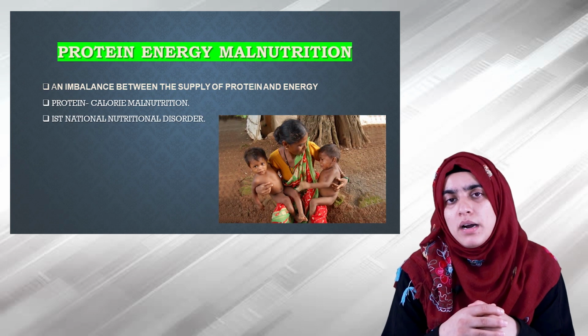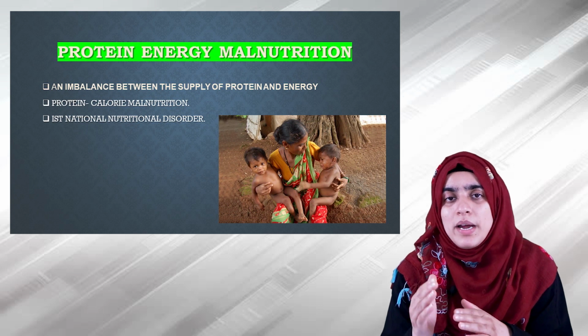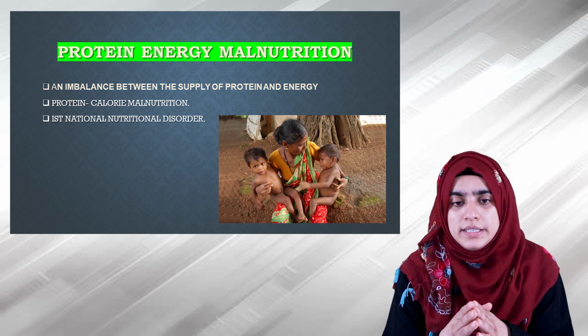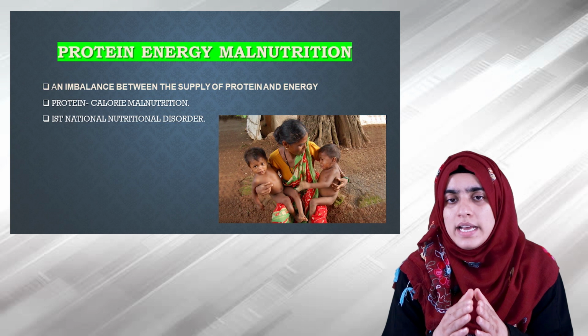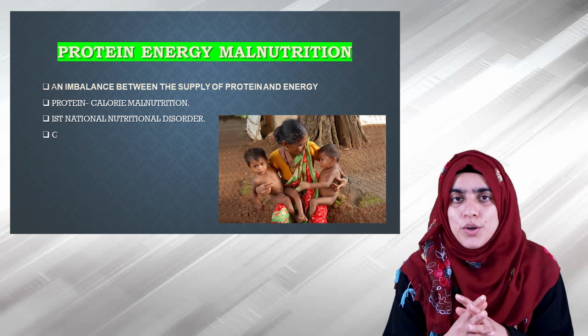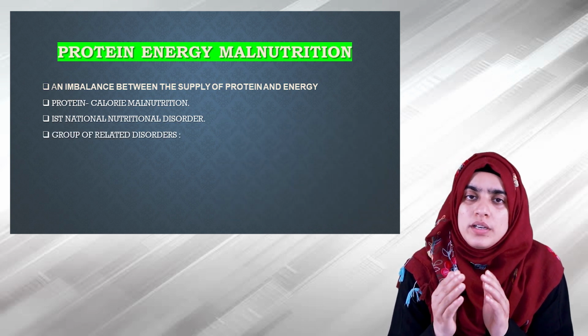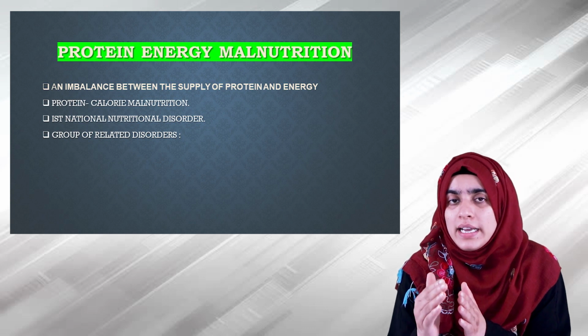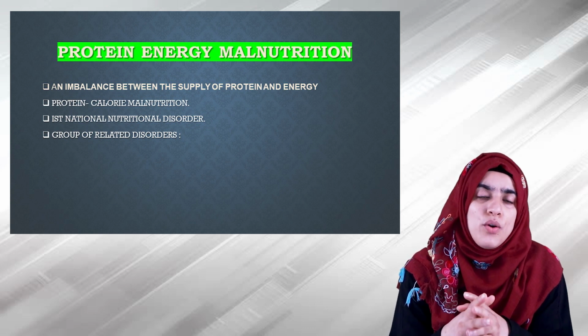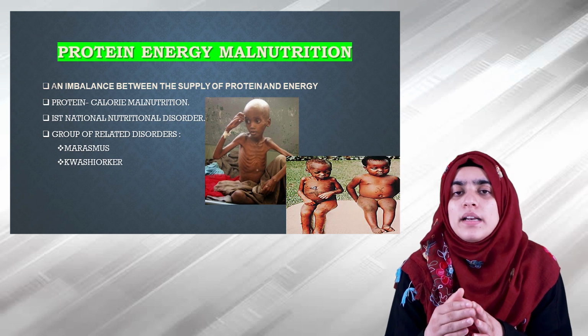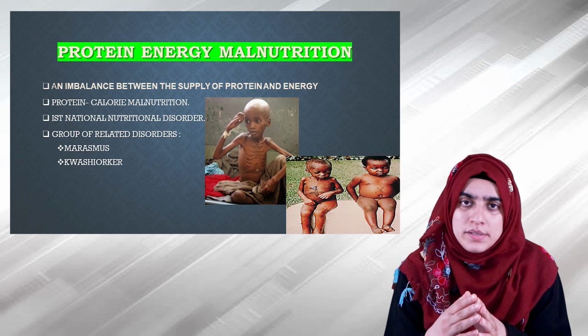This protein energy malnutrition is considered the primary nutritional problem in India, so it's also called the national nutritional disorder. The term malnutrition actually applies to a group of nutritional diseases, for example, kwashiorkor and marasmus.